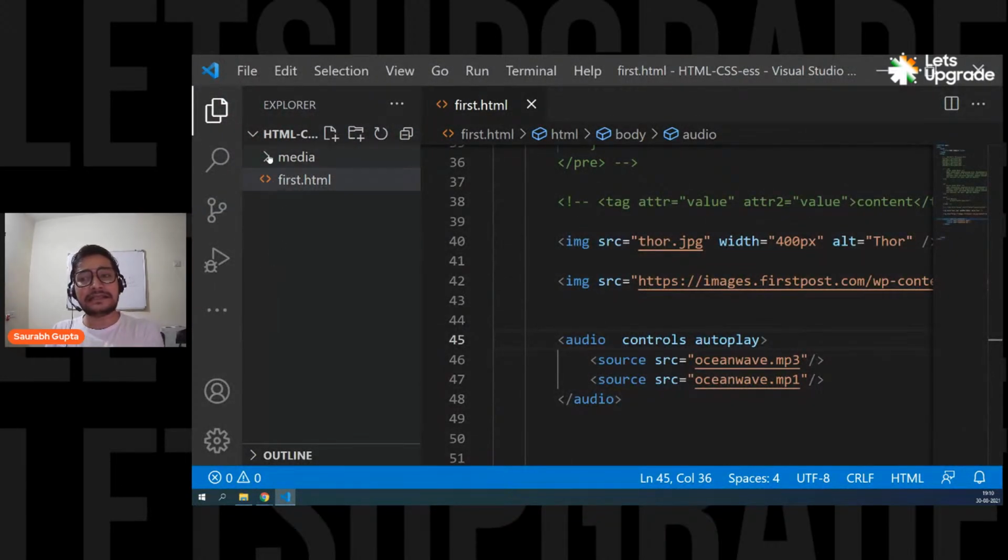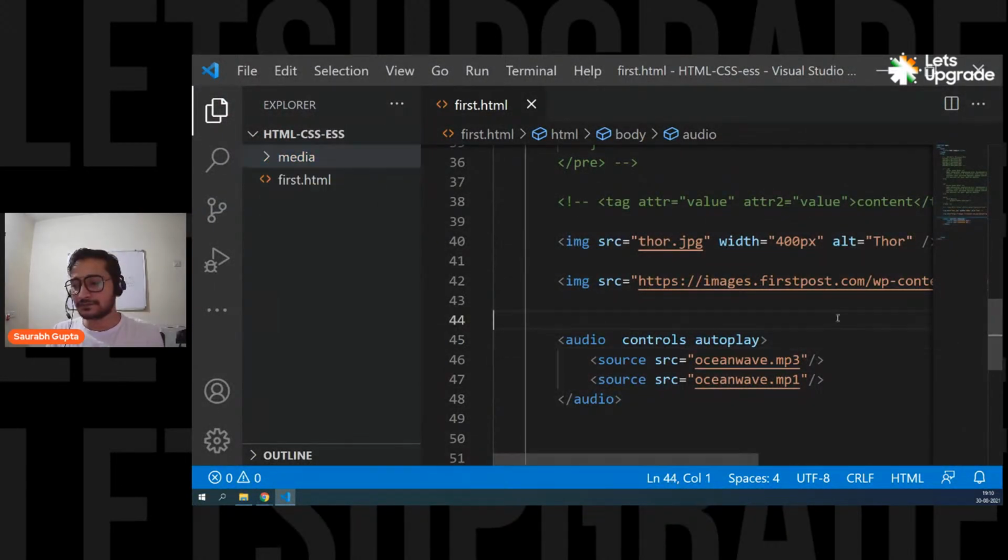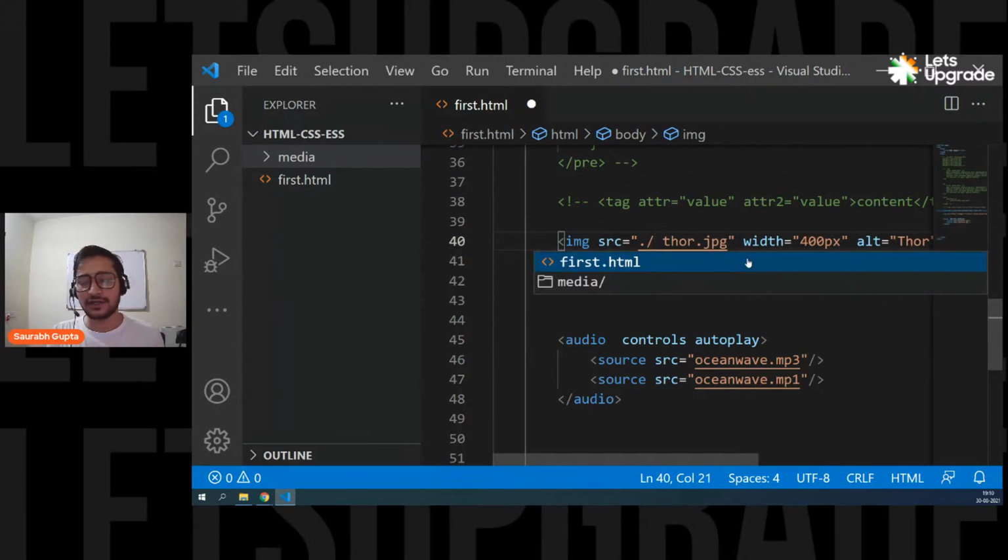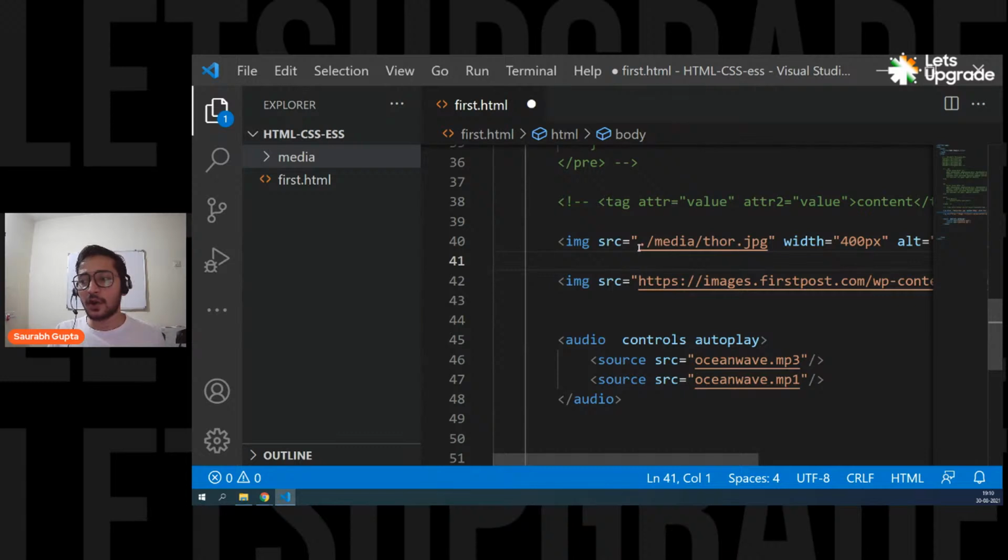Now, what to do when the things are in a different folder? That's really simple. You have to simply put the whole path. For example, for thor.jpg, I have first.html and media. These two things are in the same folder. To access anything inside the same folder, it's not HTML, it is a normal computer thing. Simply put dot slash. Dot slash means I want to access anything in the current folder. So dot slash media slash thor.jpg means I want to work in the current folder, inside it access the media folder, and from the media folder access thor.jpg.